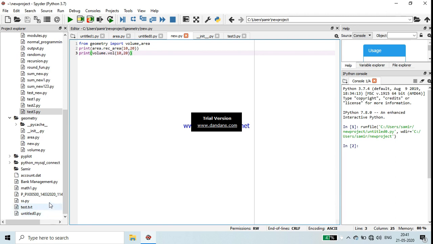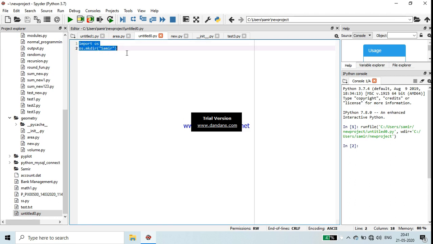To create the package, first of all, you have to type one command, and this is the command: import os, os.mkdir. The name of the package is a directory. You can say it's a directory which contains different modules inside it. So when you type this command, your directory will be created.